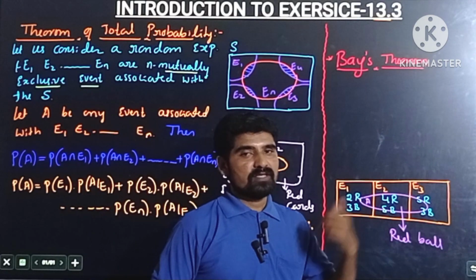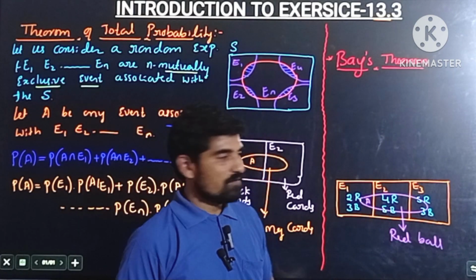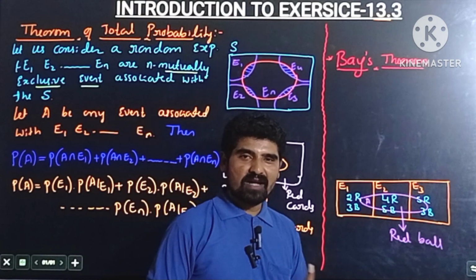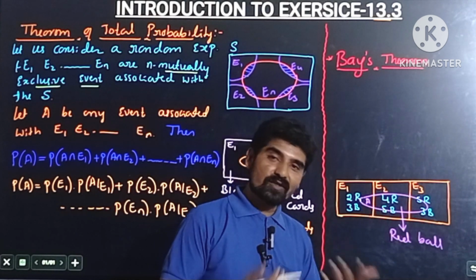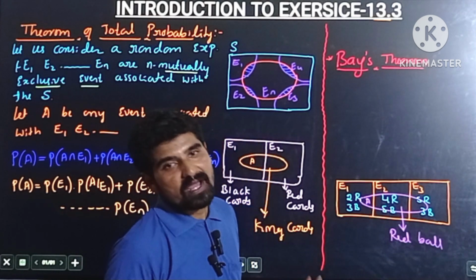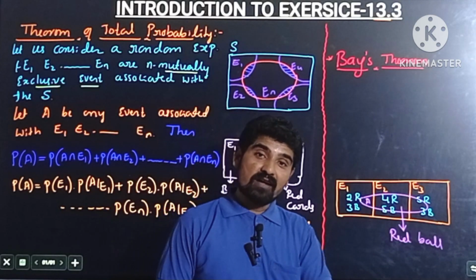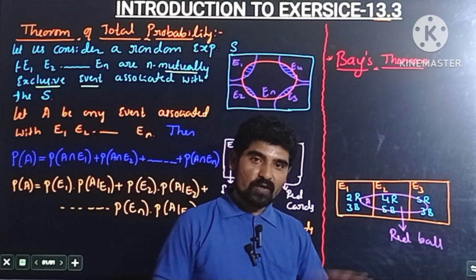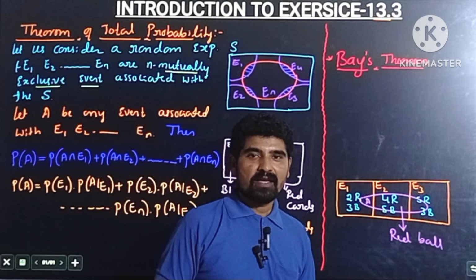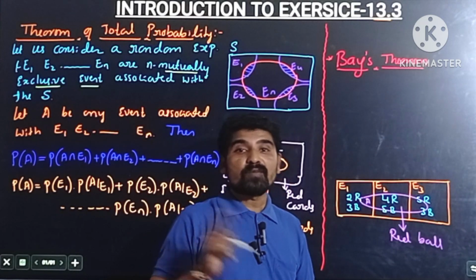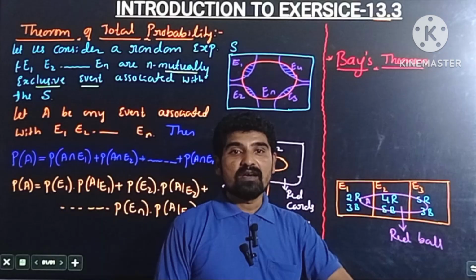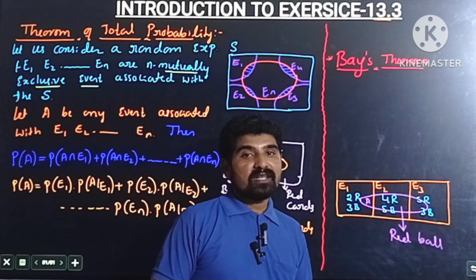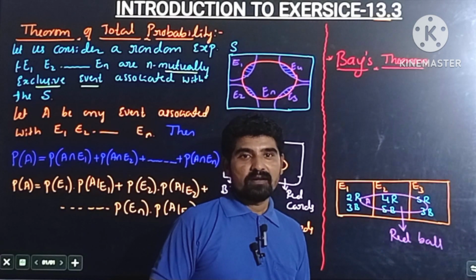See here, suppose there exist three identical boxes. The first box consists of some number of red and black balls, the second box also consists of some number of red and black balls, and the third box also. One ball is drawn from one of the boxes, but we don't know which box. That drawn ball is found to be a red ball, but we don't know from which box it was drawn.